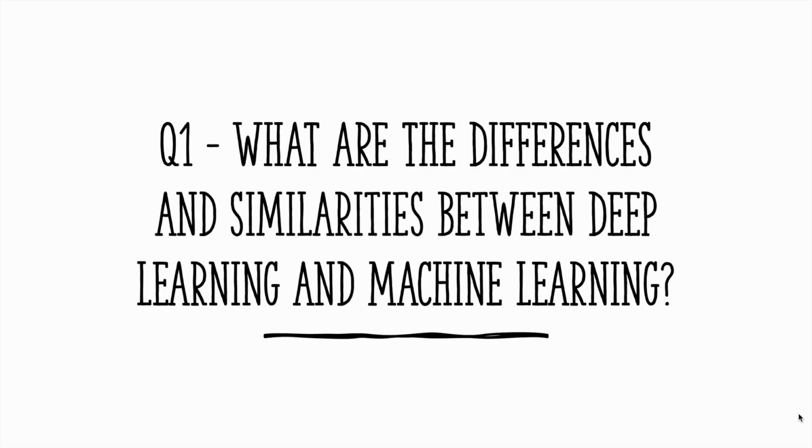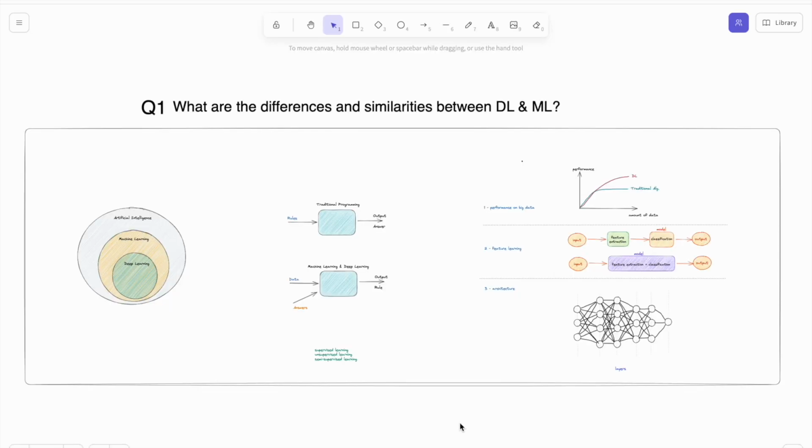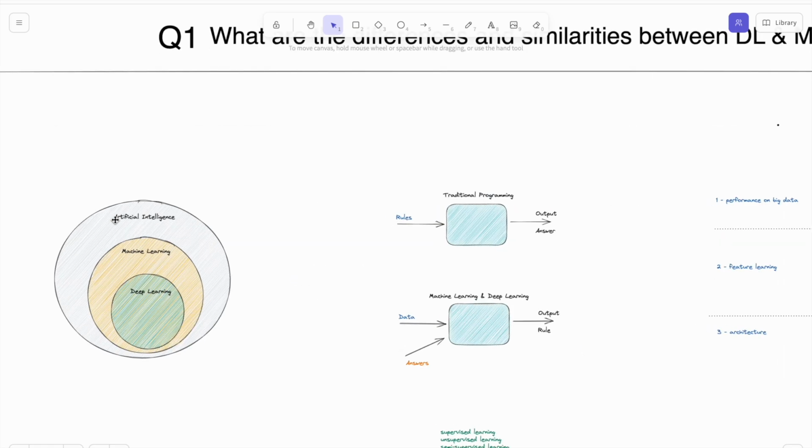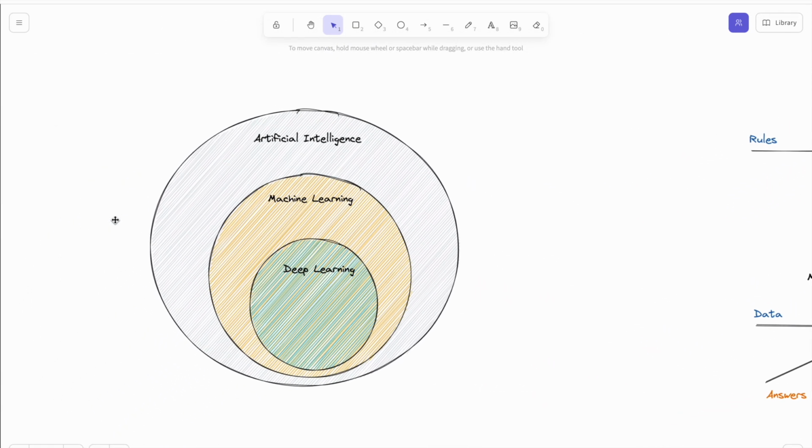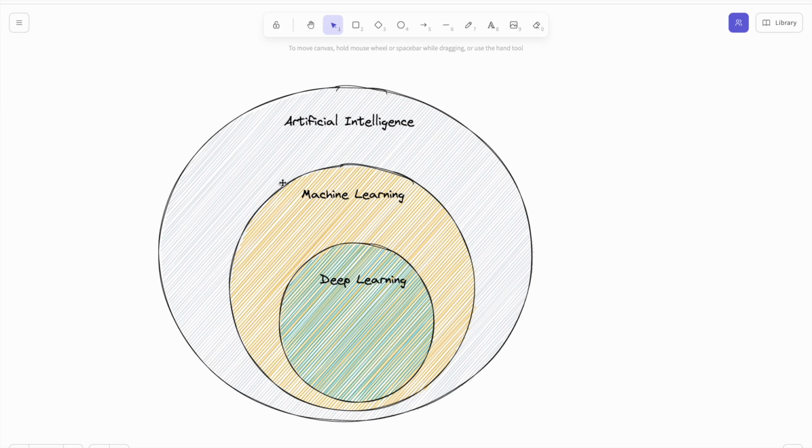What are the differences and similarities between deep learning and machine learning? First of all, let's look at the conceptual diagram of artificial intelligence, machine learning, and deep learning. Remember, machine learning is a subset of artificial intelligence, and deep learning is also a subset of artificial intelligence and machine learning. So they are both subsets of artificial intelligence. Then we can easily say that with machine learning and deep learning, we are trying to build some smart models to imitate human intelligence.